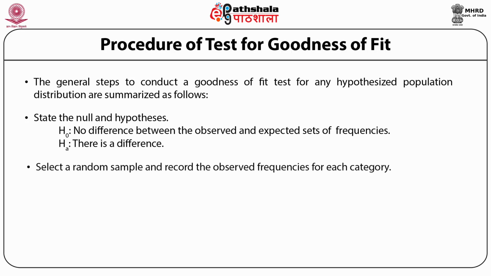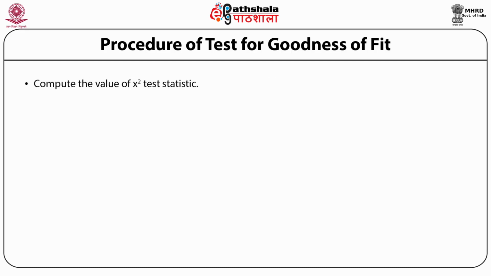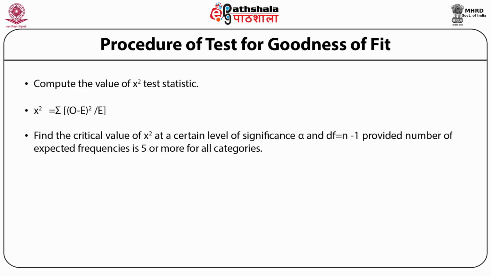The second step that you should follow is that you need to select a random sample and record the observed frequencies for each category. After that, you calculate the expected frequencies in each category by multiplying the category probability by the sample size. After that, you calculate the chi-square statistic with the help of the formula that we have just discussed above. Once you have calculated the chi-square value, find the critical value of chi-square at a certain level of significance alpha and at a given degrees of freedom, provided the number of expected frequencies is 5 or more for all the categories.